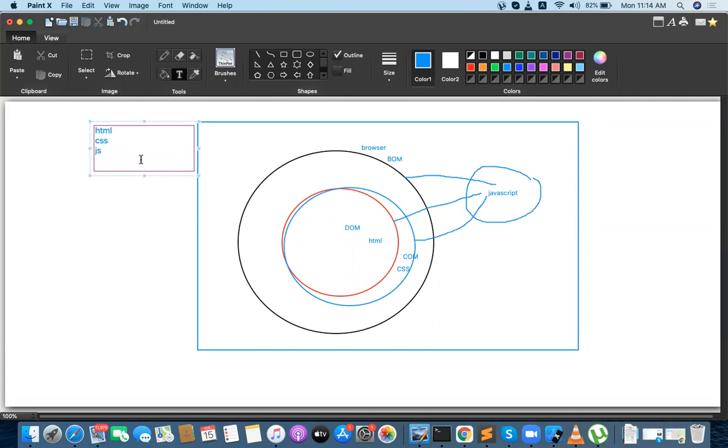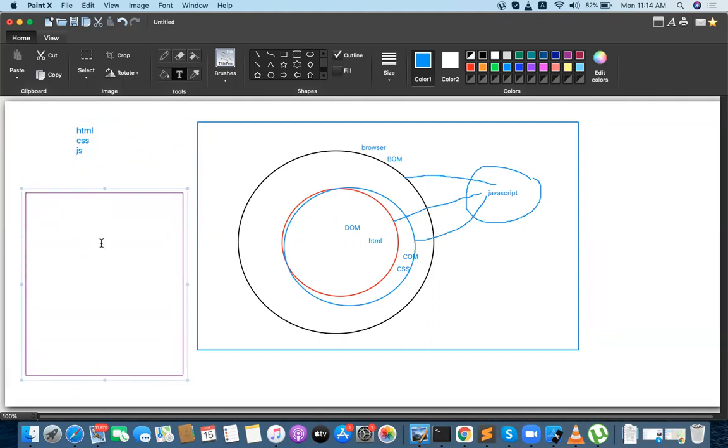Major fundamental parts: HTML, CSS, and JavaScript. Without HTML, CSS, and JavaScript, there is no web page in the world. Any dynamic web page which contains JavaScript is going to give you a lot of functionalities. So when web architecture started on the internet, initially only HTML and CSS applications were available.